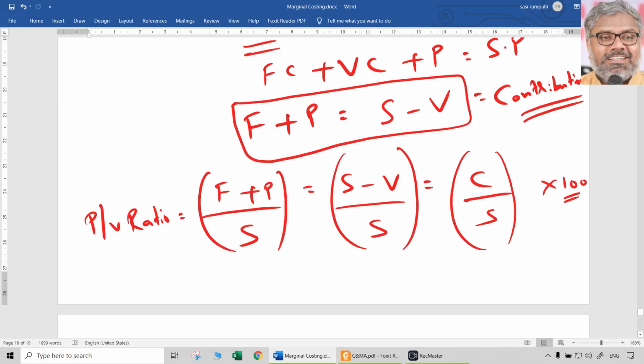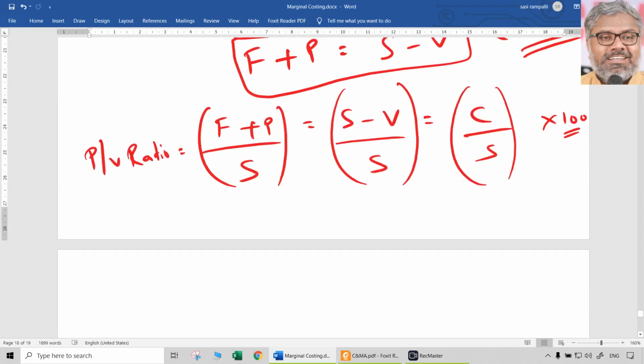That is the PV ratio formula: contribution divided by sales, or fixed cost plus profit divided by sales, or sales minus variable cost divided by sales.